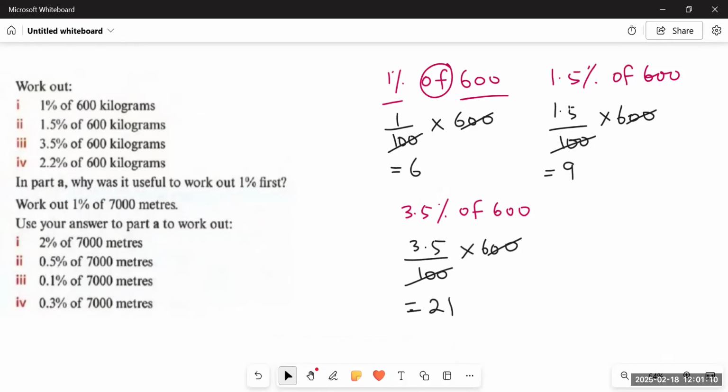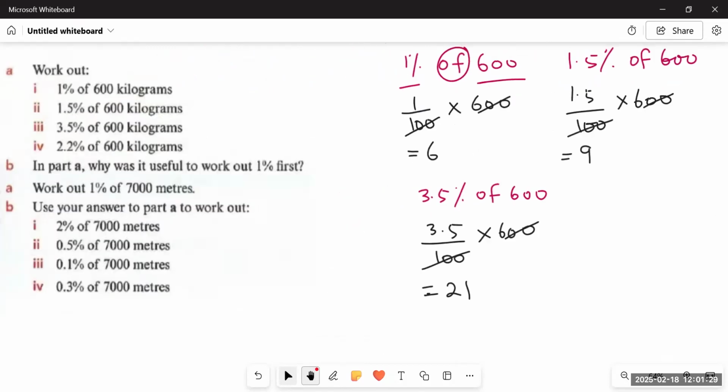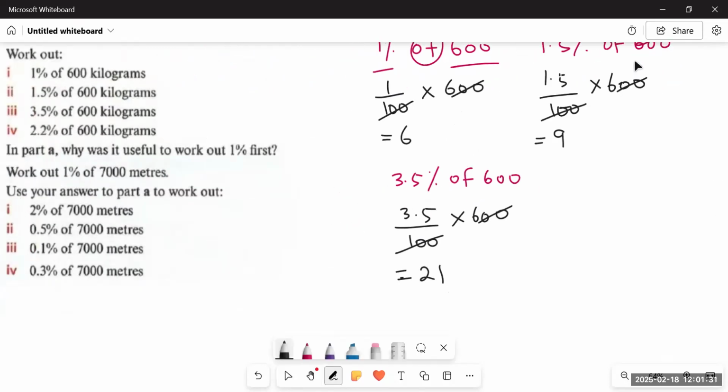If you multiply 3.5 with 6, you will get 21. 6 5s are 30. 6 3s are 18. 19, 20, 21. Now we have one decimal place. So one decimal would come over here and it becomes 21.0. That is 21. Next, we have 2.2% of 600 kilograms. So let's do this one as well. 2.2% of 600.